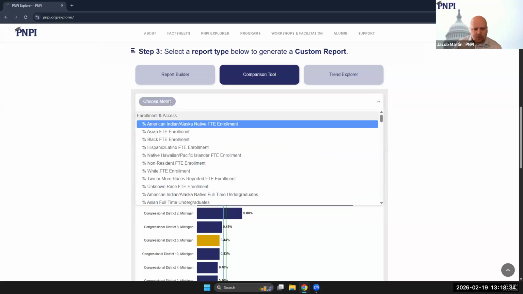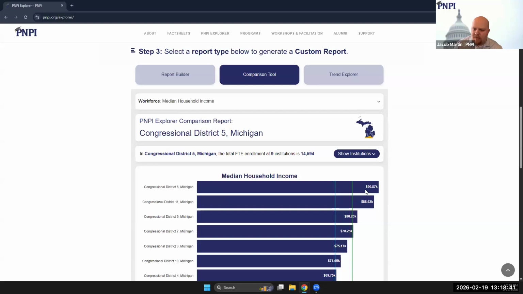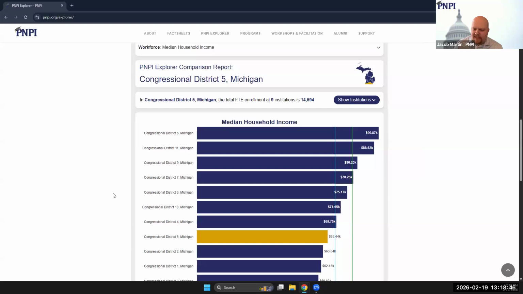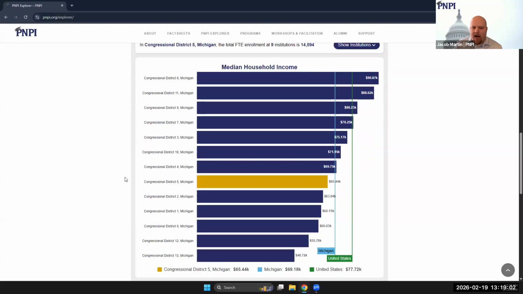And again, you can either scroll down or you can type it in. I'm going to go with median household income, which is going to appear at the bottom here once I type in median. So now that I've found this, it's going to load my data instantaneously. For users who've been using the Explorer for a while, you'll probably notice that our lag time is down to almost nothing. That was a very intentional redesign for us, and I think it's been very helpful just getting information immediately to users.